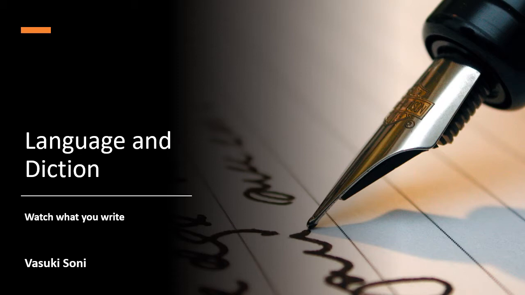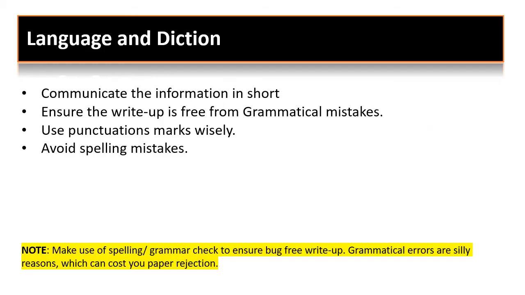Today's topic is all about how to write a research paper in good language and how to get our diction right. It's all going to be about how to write better text or better language when we talk about anything in our research paper. So let's have a quick introduction of what this topic means and what it is going to cover.